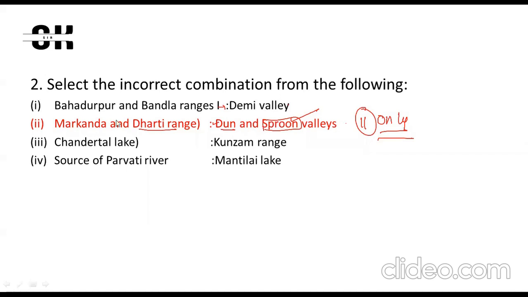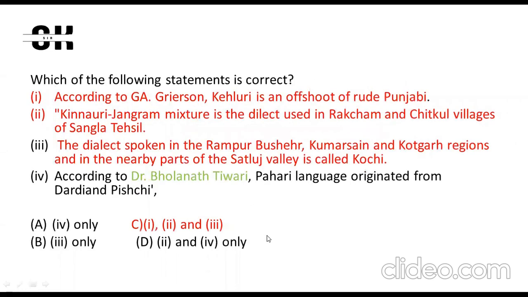So the next question is about which of the following statements is correct. According to G.A. Grierson, Hanjuri is an offshoot of rude Punjabi. So this statement is right. If you study Mian Goverdhan, it is the same statement as given in that book. So this statement is right.